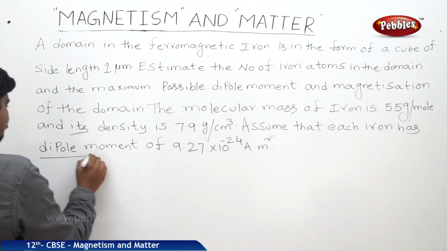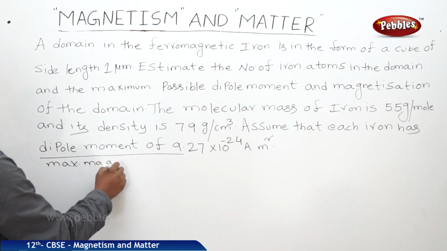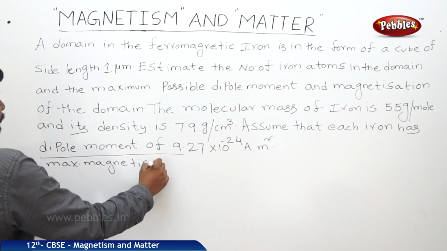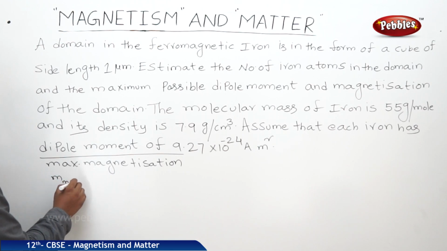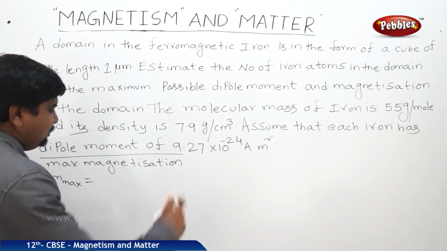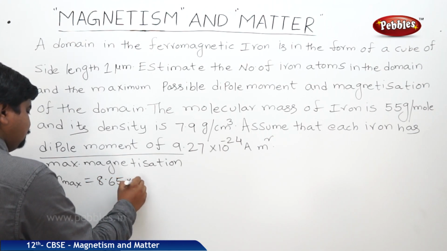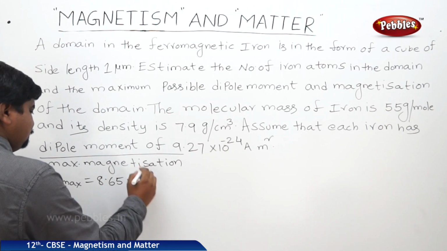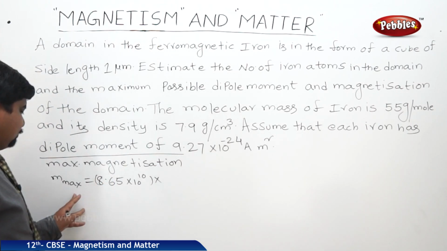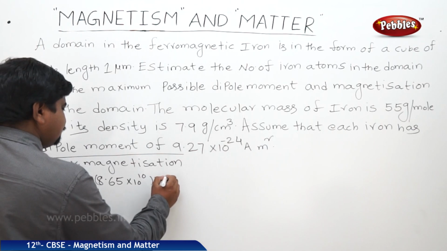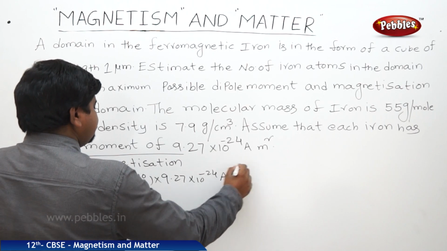So we can write M max is equal to: number of atoms is 8.65 into 10 to the power of 10, into the dipole moment of each, so it will be 9.27 into 10 to the power of minus 24 Am square.